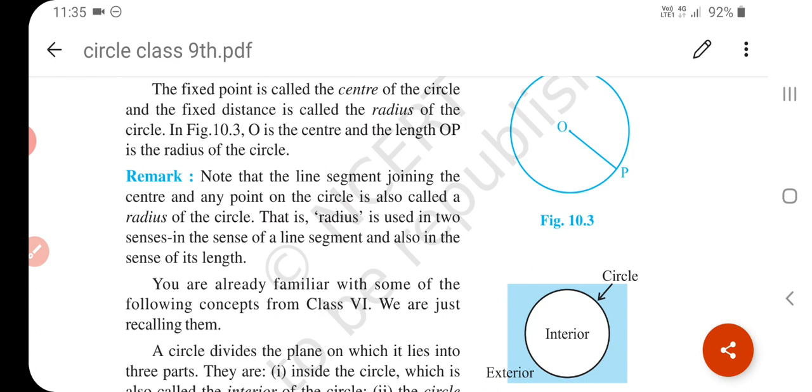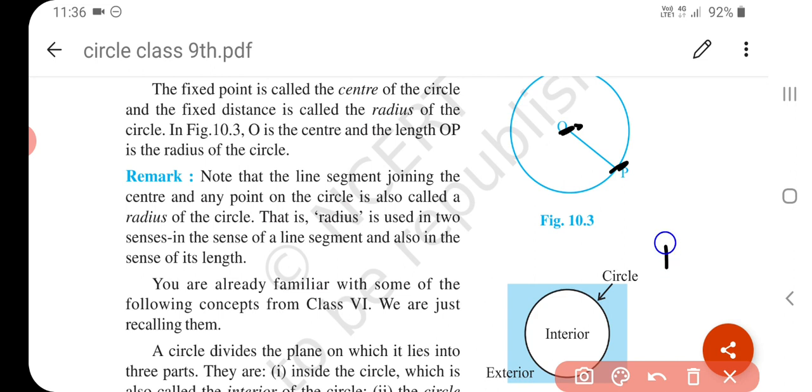Okay, see this OP, the distance from O to P, that is called the radius of the circle. Note that the center of a circle does not lie on the circle. The center of a circle cannot be on the circle; it will be inside, in the interior of the circle.